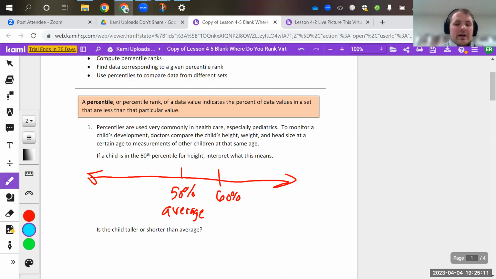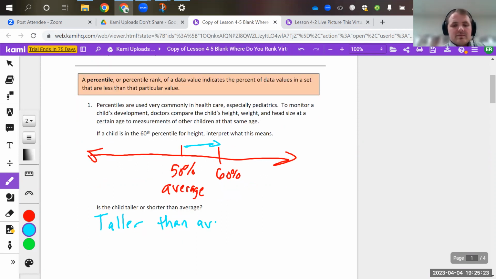As you can see, we are to the right of the average. So this child is taller than average, and is going to be taller than 60% of children. Hopefully that's making some sense.